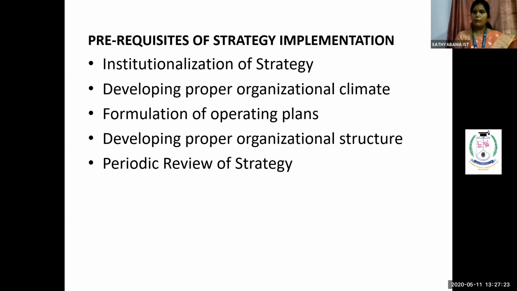Maybe my top level people will work on reviewing all these strategies. Maybe your CEOs, maybe your directors, or maybe your president. Any top level people should work hand in hand on reviewing your strategies every 6 months or every year. While we are reviewing all these strategies, it represents what? We need to think twice and thrice about how the people are working inside my organization. This can be done only when we are reviewing it on a periodical basis.